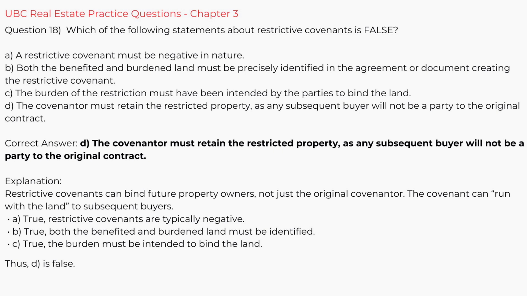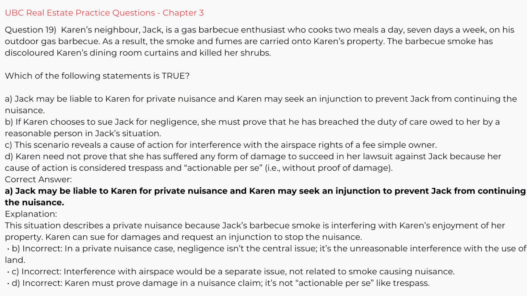Restrictive covenants can bind future property owners, not just the original covenantor. The covenant can run with the land to subsequent buyers. A. True, restrictive covenants are typically negative. B. True, both the benefited and burdened land must be identified. C. True, the burden must be intended to bind the land. Thus, D is false. Question 19.